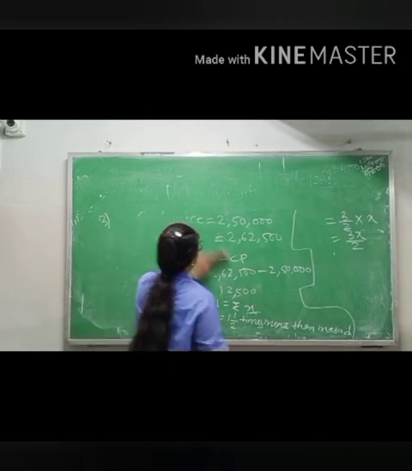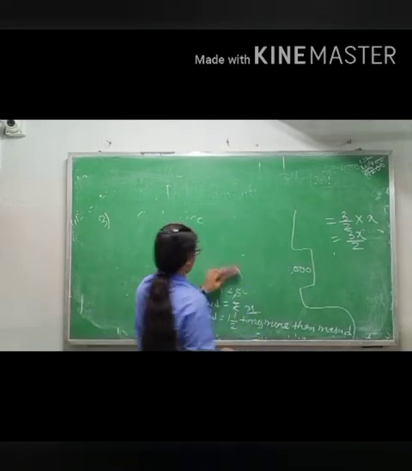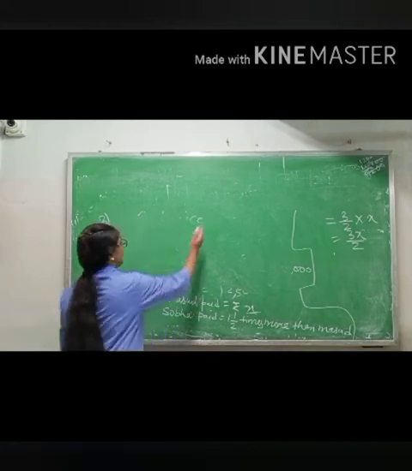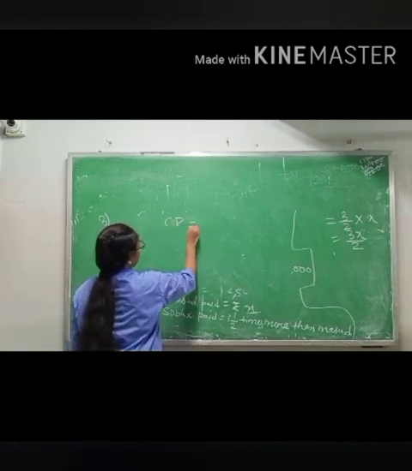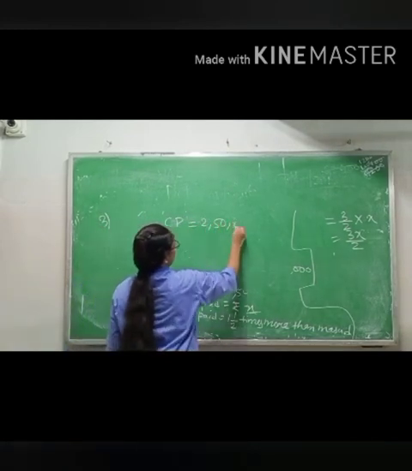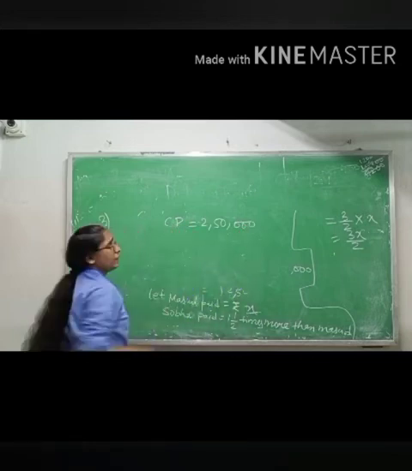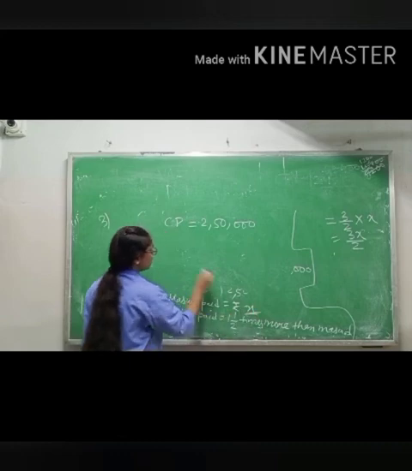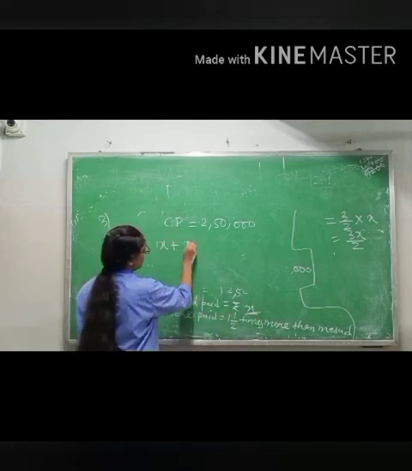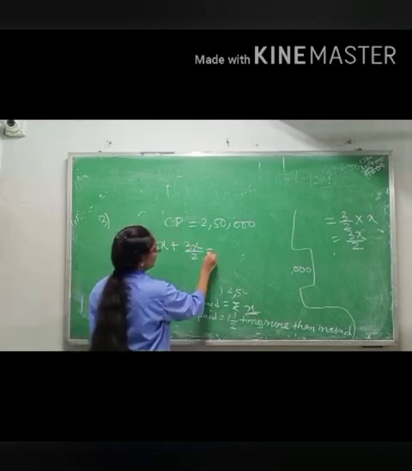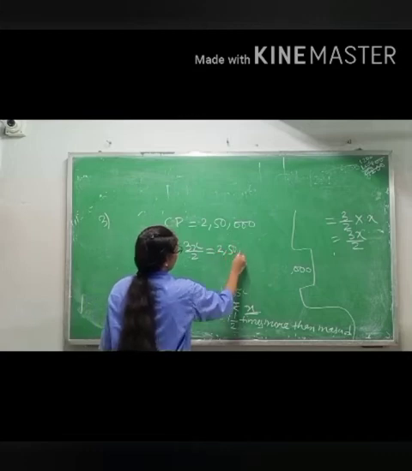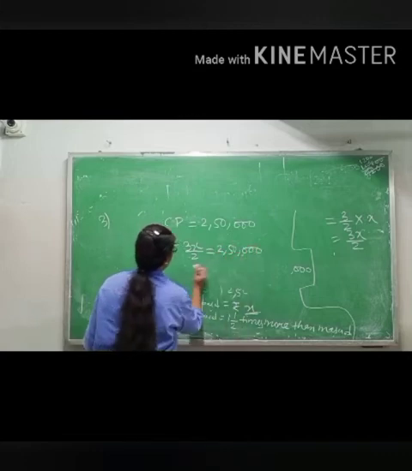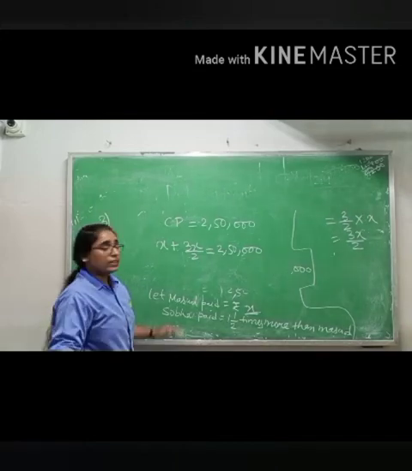Now cost price is 2,50,000. So we will write cost price equals 2,50,000, and it is paid by Masood as well as Shobha. Right now we are taking that Masood is paying X and Shobha is paying 3X by 2, equals 2,50,000. Understood?